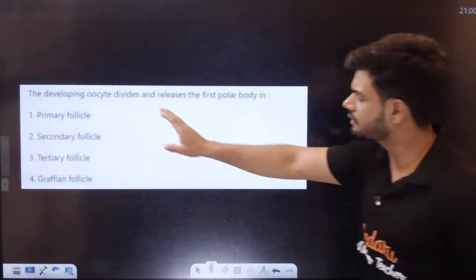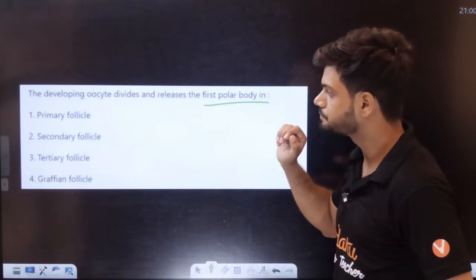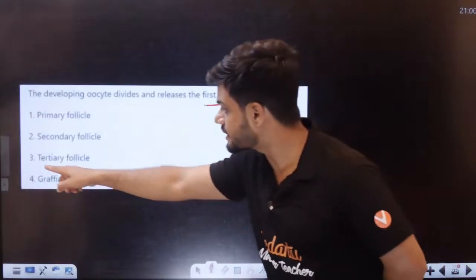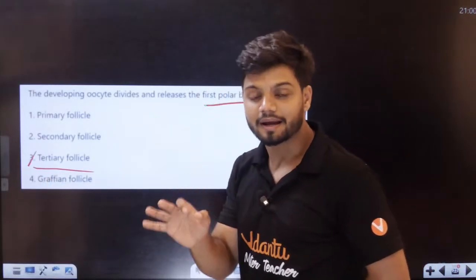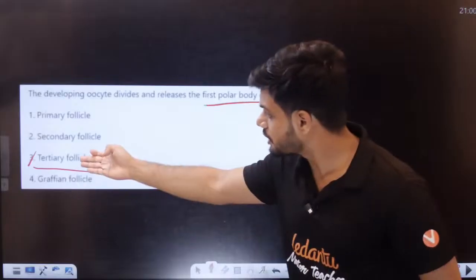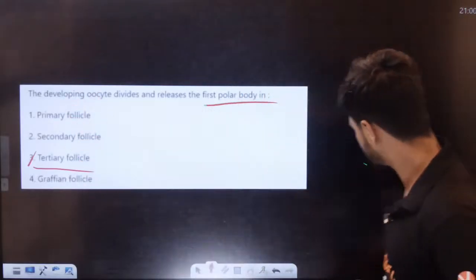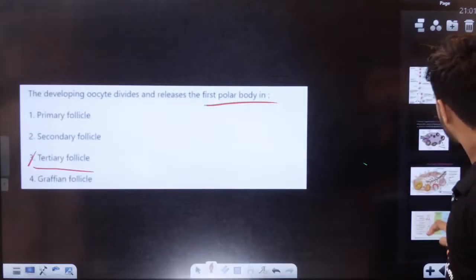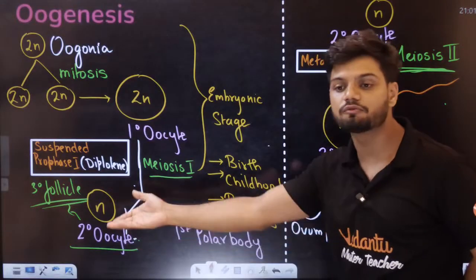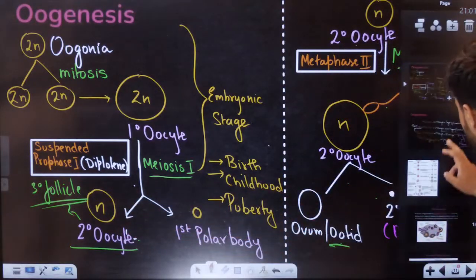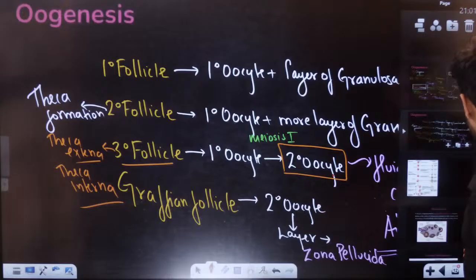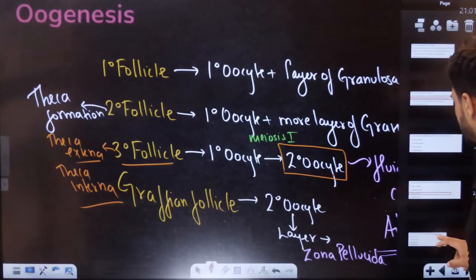This question is the same thing. The developing oocyte divides and releases the first polar body in which follicle? The first polar body is released in the tertiary follicle again. Do you realize it happens in the tertiary follicle again? Because the first polar body is produced along with the secondary oocyte, in the tertiary follicle. So these are concept questions. You can't learn any of it by heart.